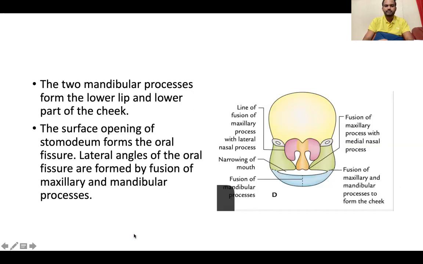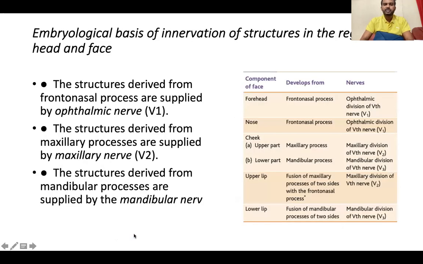Now the innervation of the structures of the head, neck, and face. The structures derived from the frontonasal process are supplied by the ophthalmic nerve, which is a division of the trigeminal nerve. The structures derived from the maxillary process are supplied by the maxillary nerve, again a division of the trigeminal nerve. The structures derived from the mandibular process are supplied by the mandibular nerve, also a division of the trigeminal nerve.